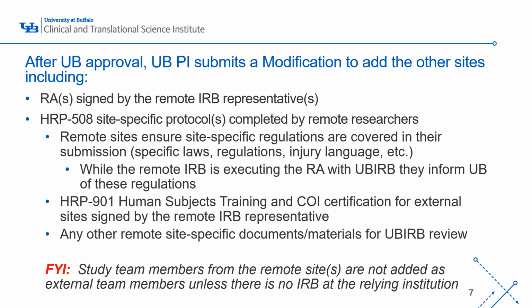Sometimes we would still need to do a local legal review of those procedures, especially if children or cognitively impaired adults who cannot consent for themselves and need a legally authorized representative would be enrolled in those states. While the remote IRB is executing the reliance agreement with UBIRB, the remote institution would have to inform UB of these specific regulations, which really would help out in the review process and help reduce any significant delays that could result.